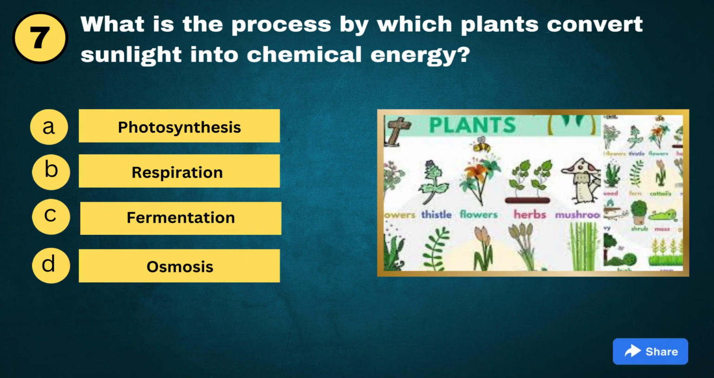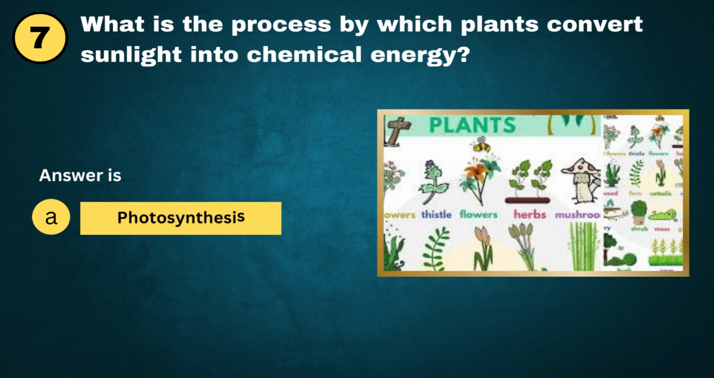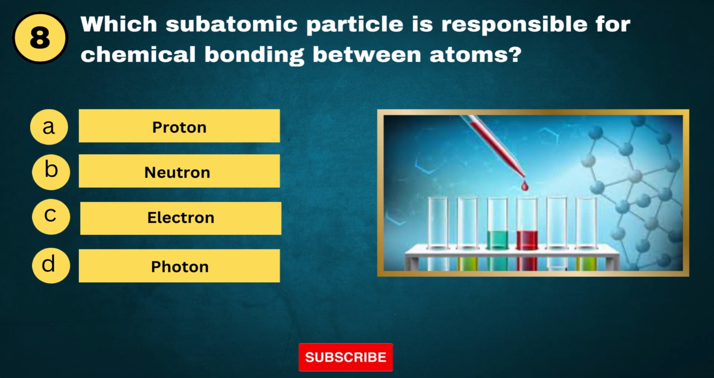Question No. 7. What is the process by which plants convert sunlight into chemical energy? A. Photosynthesis. B. Respiration. C. Fermentation. D. Osmosis. And the answer is A. Photosynthesis.